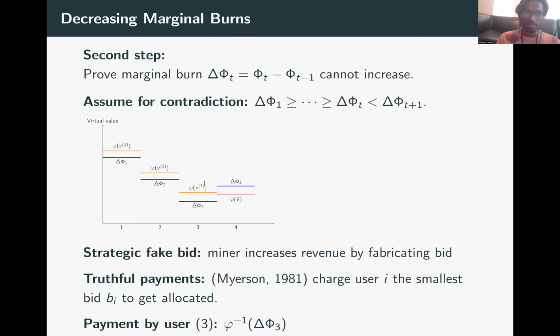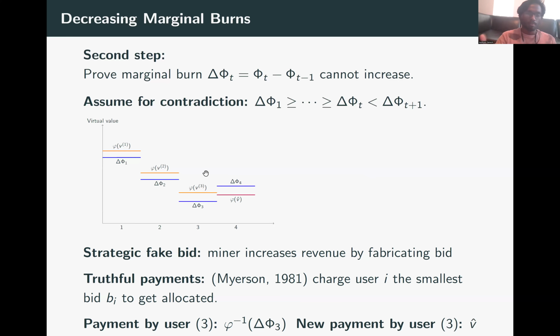However, the smallest bid that v3 will have to bid so that it gets allocated is not delta phi 3 anymore. Why? Three bids will get included. And what will be the third bid? The third highest bid must beat phi of v4 in order to get allocated now. If it bids less than phi of v4, instead of the third highest bid, phi of v4 will get in, and bids 1, 2, and phi of v hat will get allocated. Therefore, the new payment is now v hat, which, as you can notice, is more than phi inverse of delta phi 3, because phi of v hat is more than delta phi 3 according to this graph. So by throwing in a fake bid, the miner is actually able to increase the payment that it gets from the third user.